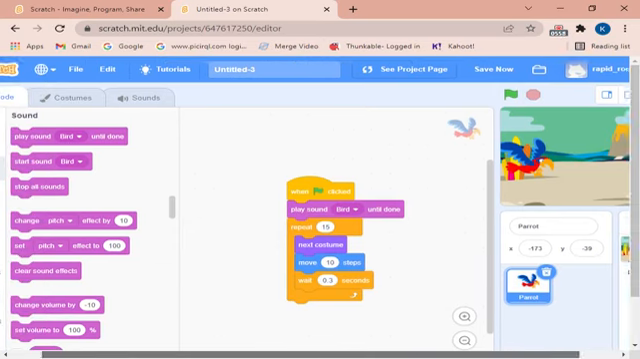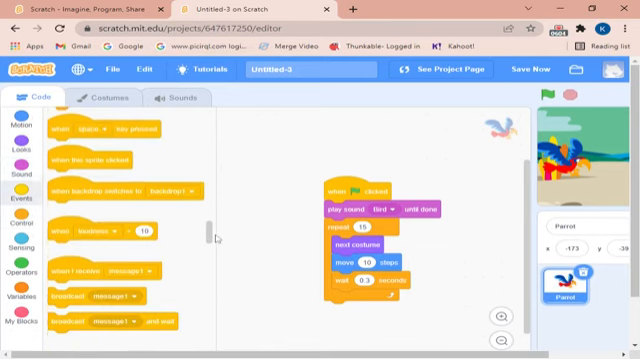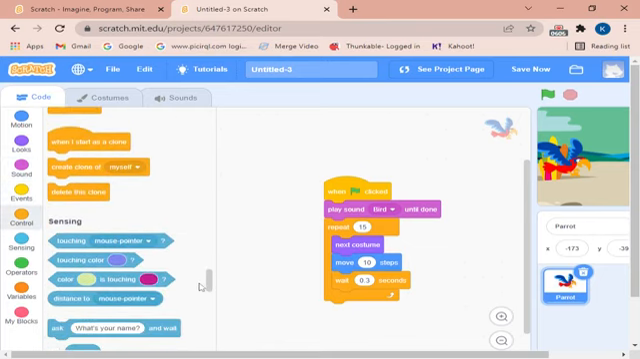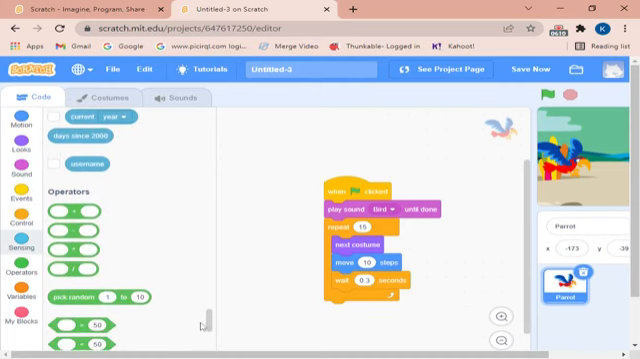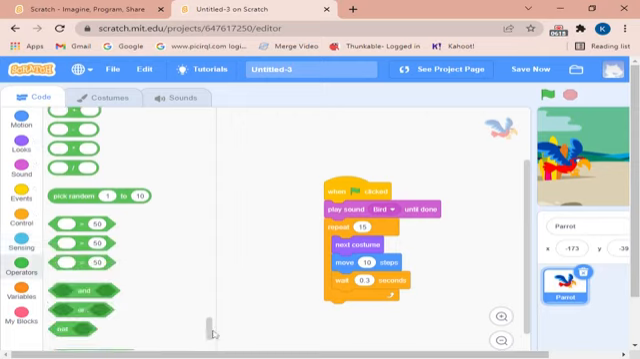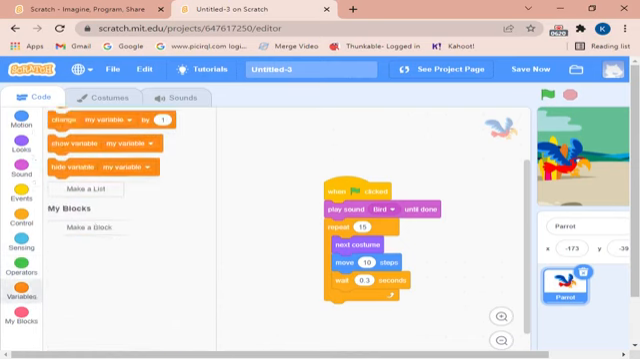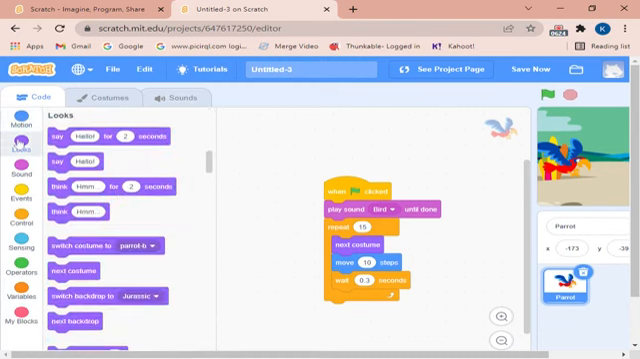You can change the backdrop too. You can add any sound you want. You can just repeat it forever. You can create a story from this. You can animate. You can create a game. You can create a simple calculator app like I created in Thunkable. Actually, this one is actually way easier than Thunkable too. It's very, very good for beginners.